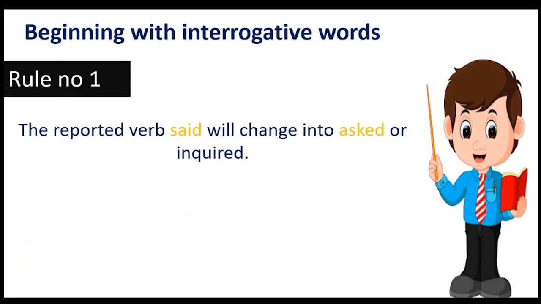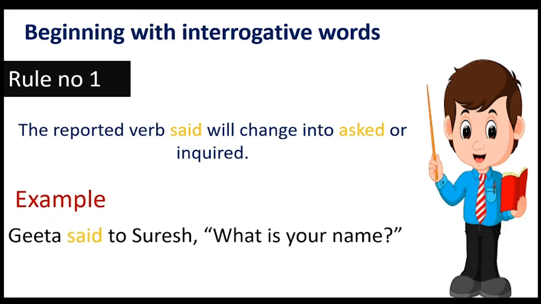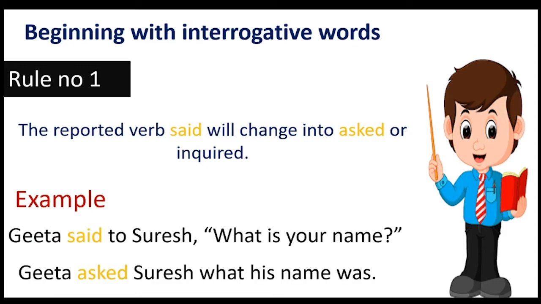Now we will learn how to convert when the reported speech begins with an interrogative word. Rule number 1: the reported verb said will change into asked. For example, Geeta said to Suresh, "What is your name?" So it will be Geeta asked Suresh what his name was. Children, there is no conjunction.